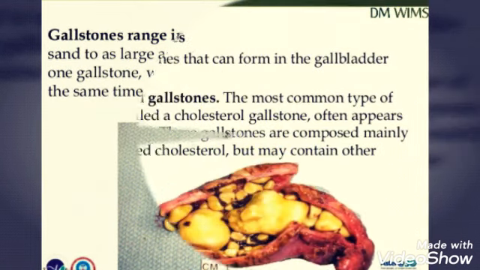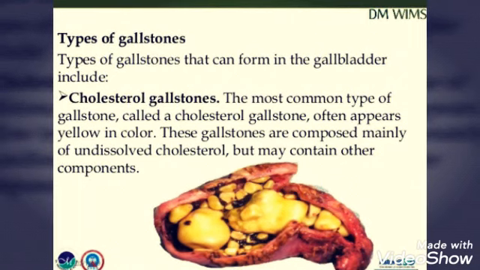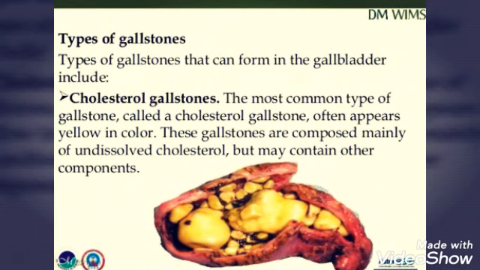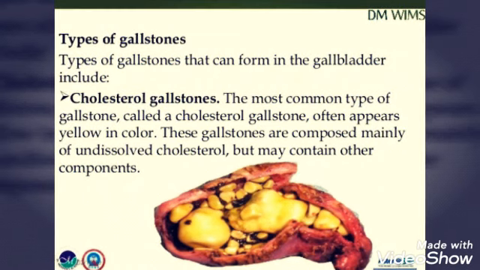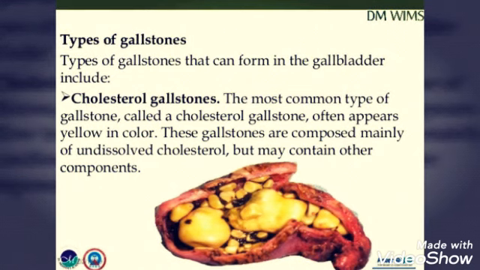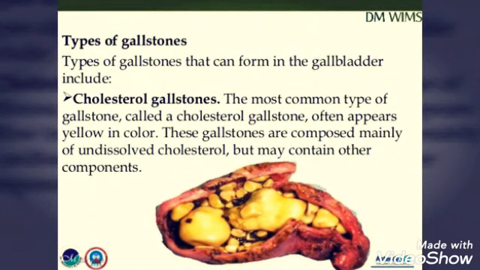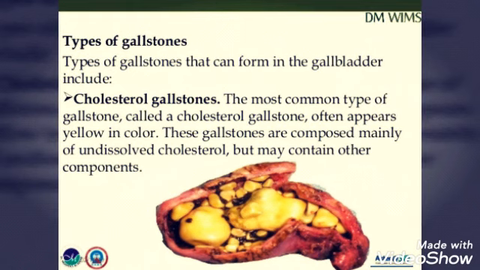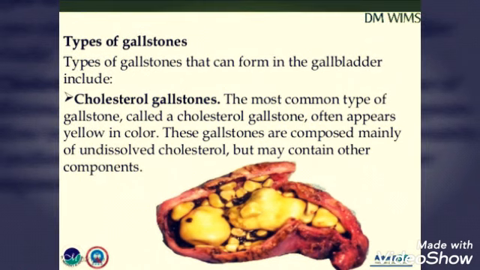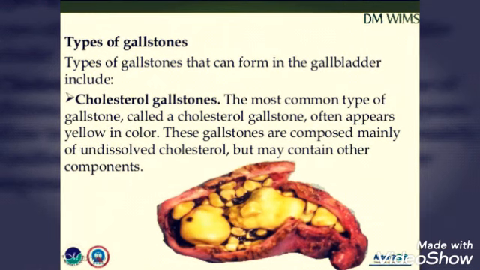Then we'll see the types of gallstones. In these types, the first one is the cholesterol gallstone. That means it is due to the excessive deposition of cholesterol. The most common type of gallstone, called a cholesterol gallstone, often appears yellow in color. These gallstones are composed mainly of undissolved cholesterol but may contain other components. Undissolved cholesterol means the cholesterol which does not get mixed up and is getting deposited.